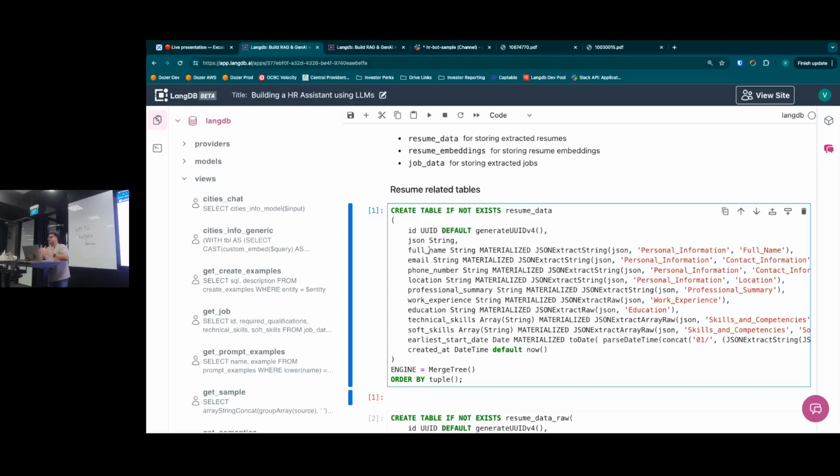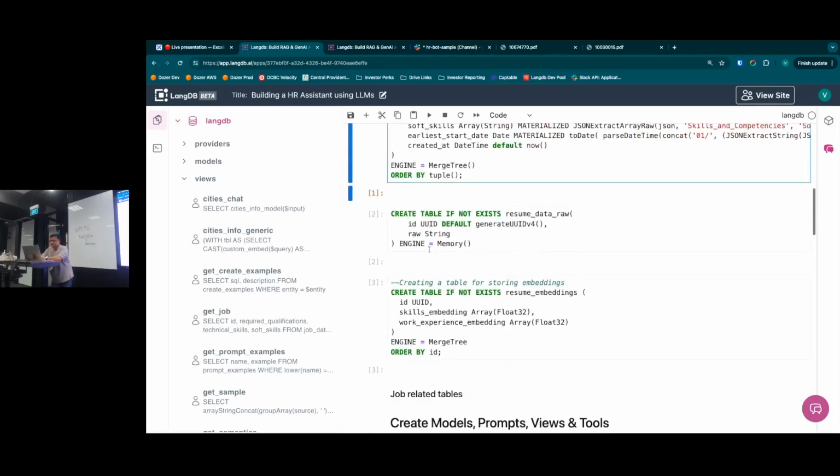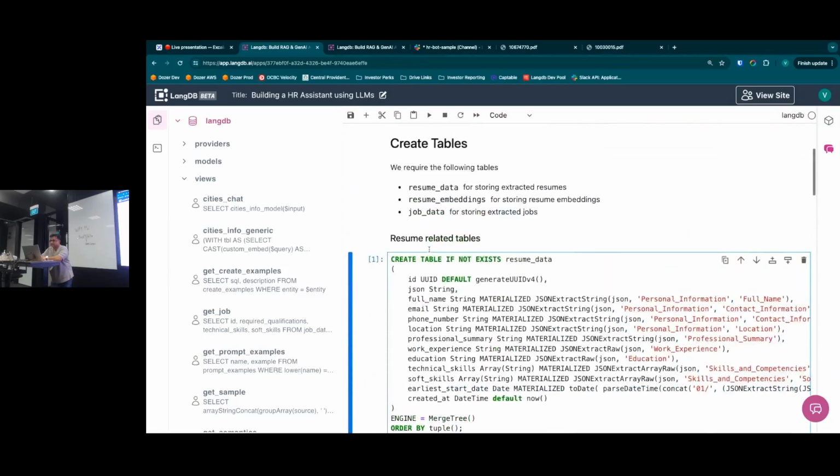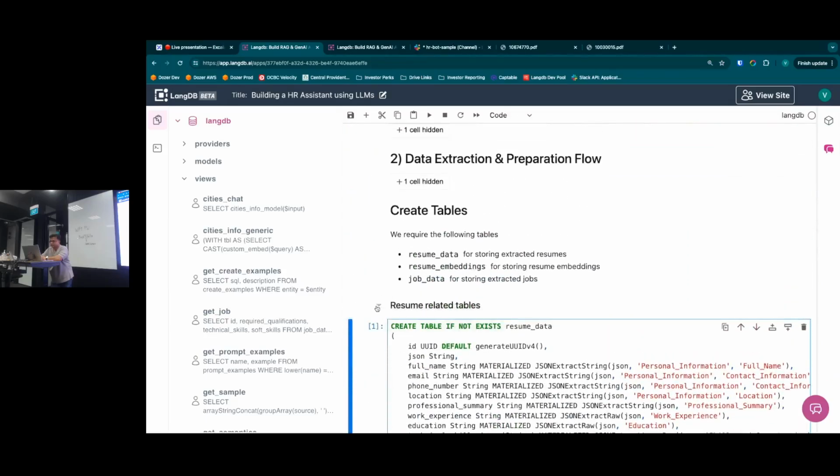So what we are essentially doing is basically extracting some data from a PDF. We are using a model to convert that to JSON, and that JSON is inserted into the JSON string column. Automatically, the rest of the columns are populated, right? So that's the workflow. Okay, so I will close that, and let's actually run some queries to explore.